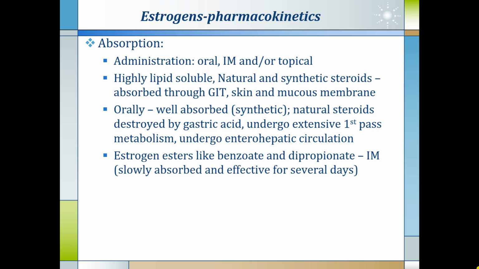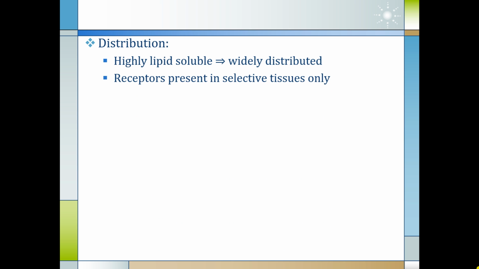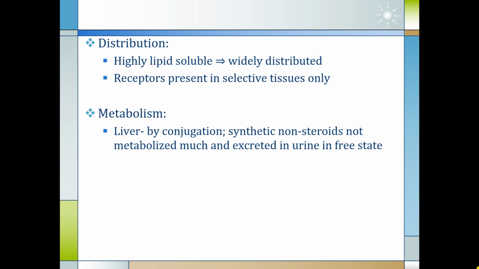Estrogen esters like benzoate and dipropionate are usually given intramuscularly, and these injections are absorbed very slowly from the site and are effective for several days. So the duration of action is longer with these esters. If we see the distribution, because of the high lipid solubility, they are widely distributed, and receptors are present in selective tissues only.